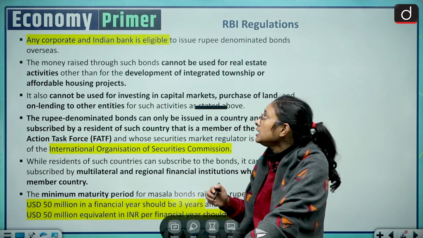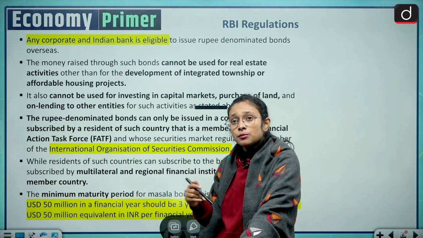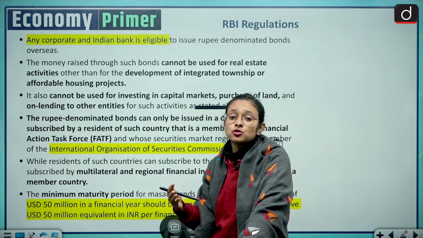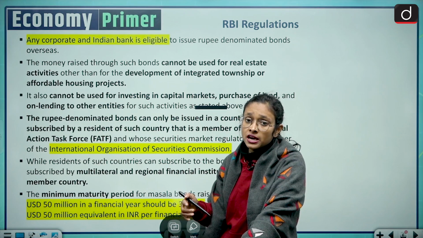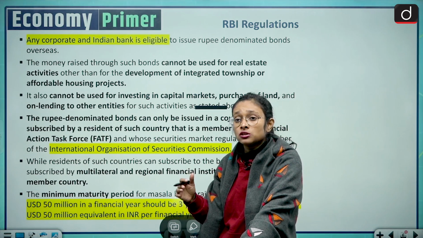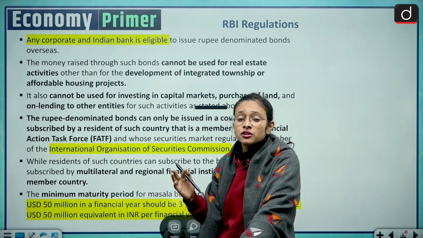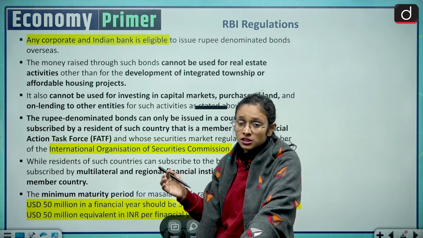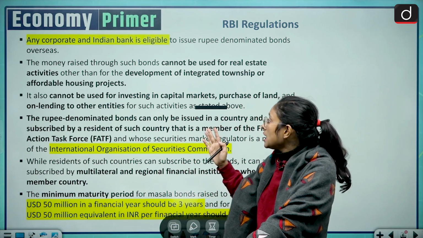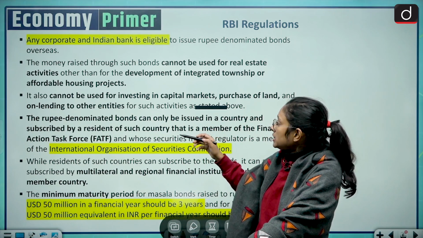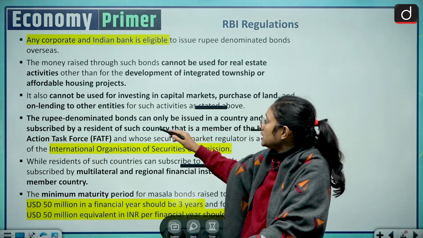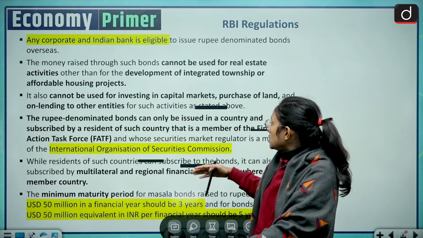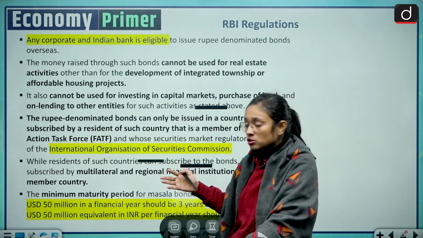On the other hand, there is a limitation that the money raised by Masala Bond should not be used on everything, and such are the limitations they have. So they cannot invest in real estate and the development of townships and other things. So here there is a twist, and you should also know that it cannot be used for investing in the capital market, purchase of land, or lending to other entities. So these are the factors we also have.